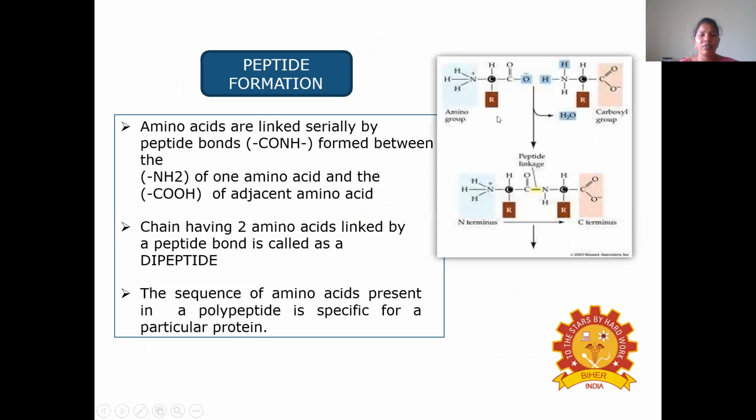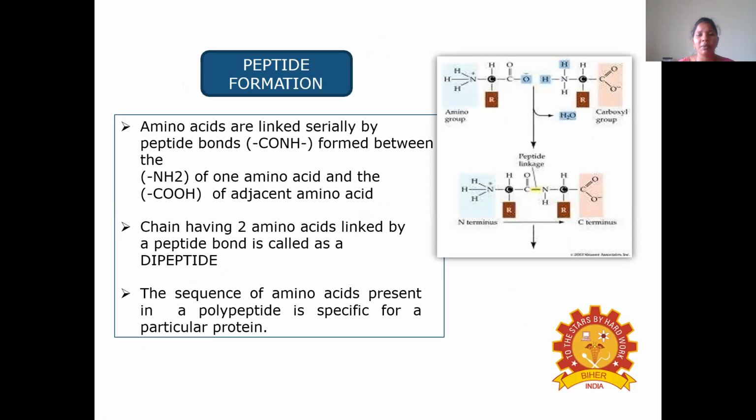Coming to peptide formation, as we have discussed earlier, in carbohydrates two monosaccharides are joined together by a glycosidic bond and a disaccharide is formed. Similarly here, two amino acids join together. The amino group of one amino acid joins with the carboxylic acid group of the adjacent amino acid, forming a bond between them.